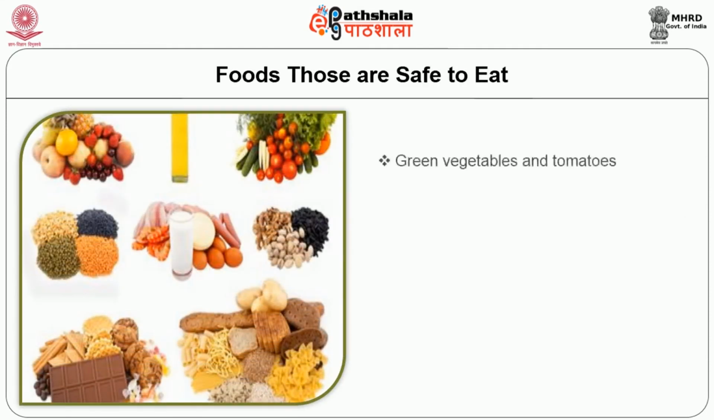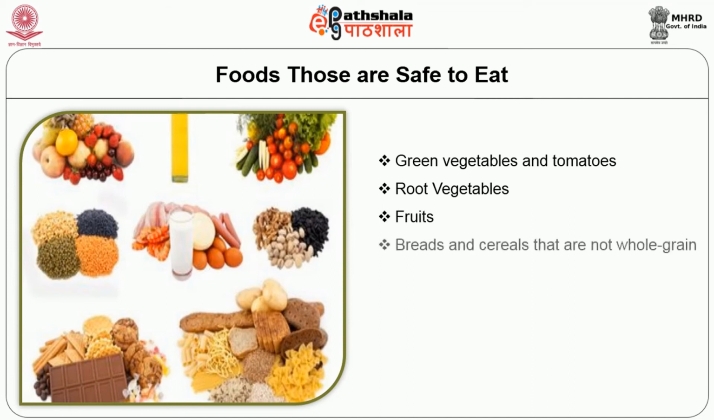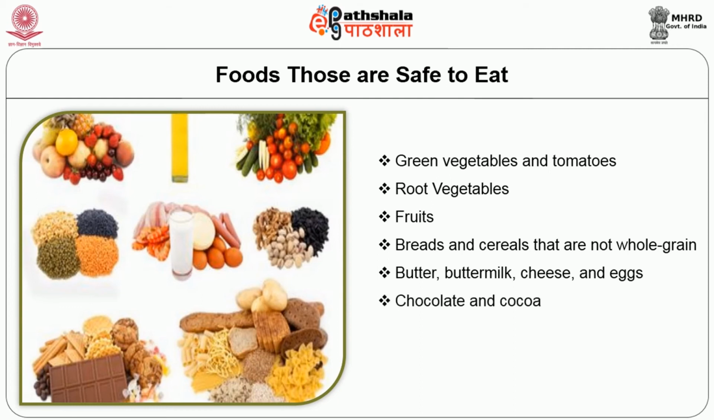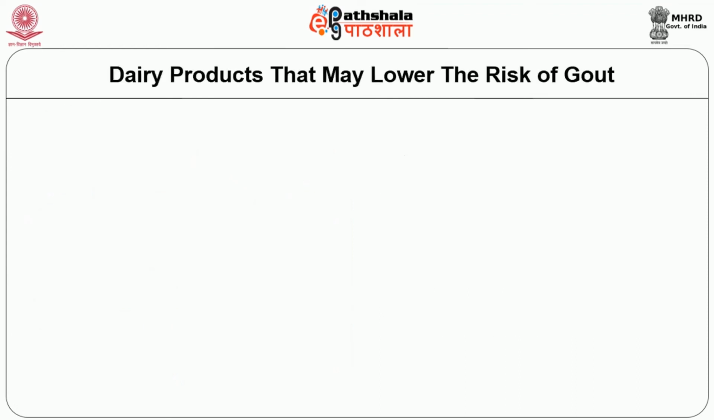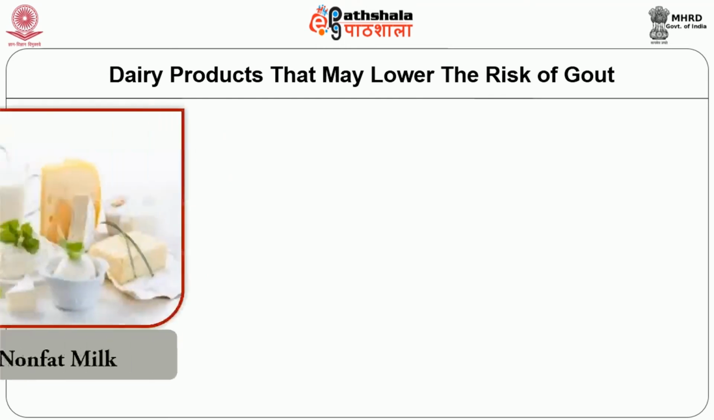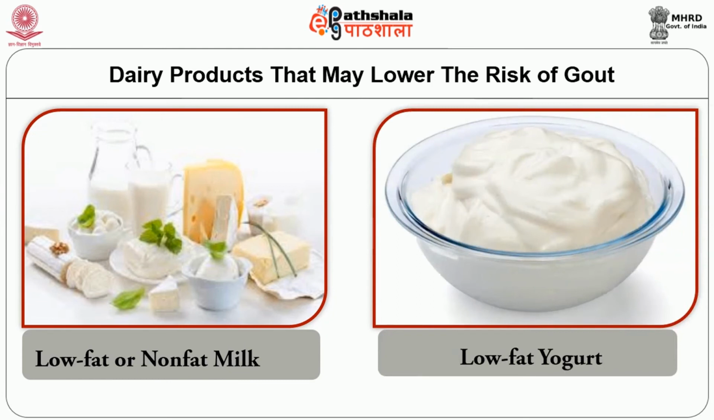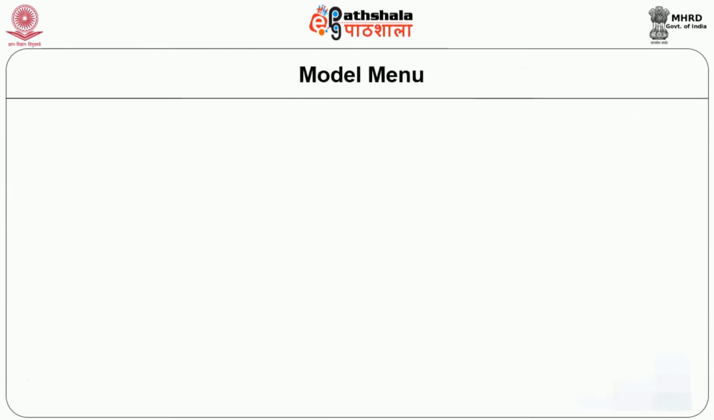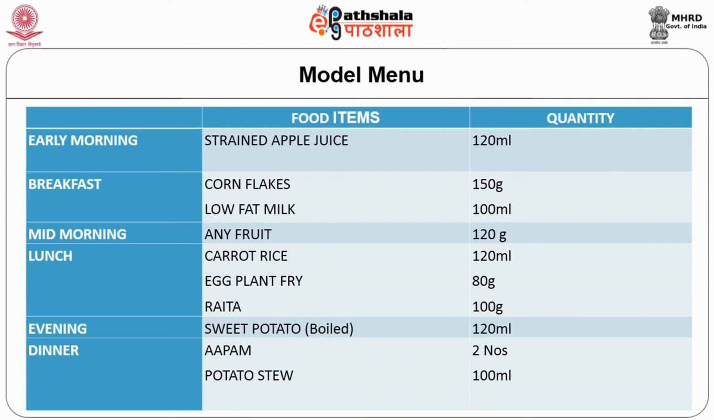Foods that are safe to eat are green leafy vegetables and tomatoes, root vegetables, any type of fruit, breads and cereals that are whole grain, butter, buttermilk, cheese and eggs, chocolates and cocoa products, peanut butter and nuts. Some of the dairy products that may lower the risk of gout are low fat or non-fat milk and low fat yogurt.